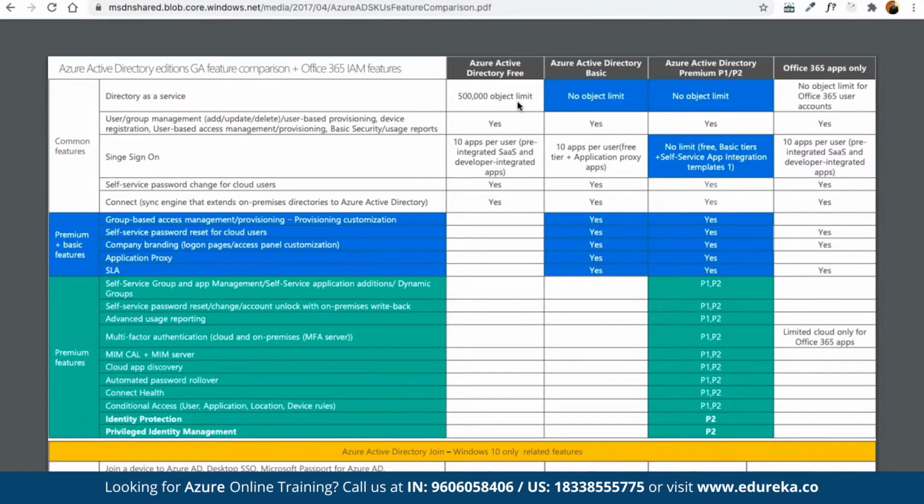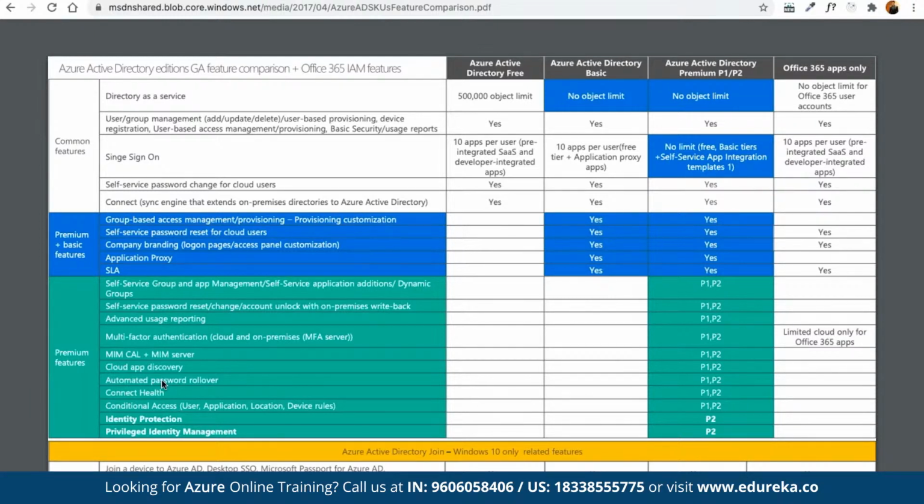We get access to self-service password reset, application proxy, and the SLA only in the basic edition, not in the free edition. Whereas premium features such as self-service group app management, advanced usage reporting, multi-factor authentication, cloud app discovery, automated password rollovers, connect health, and conditional access based on user, application, location, and device rules are offered under the premium Active Directory services, not in the basic or free edition.